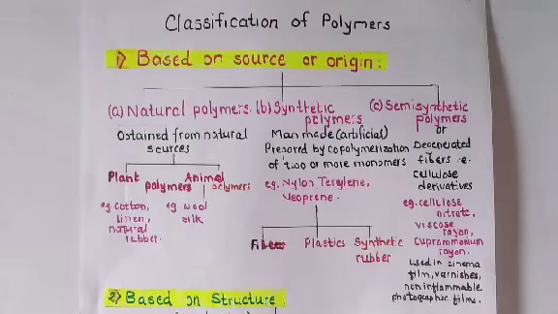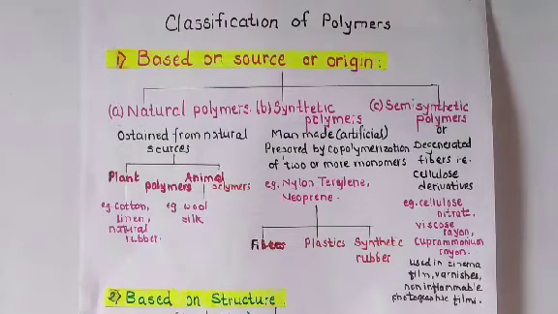The second class is the synthetic polymer. Synthetic polymers are the man-made or artificial polymers, which are prepared by chemical reactions. Synthetic polymers are prepared by the copolymerization of two or more monomers.